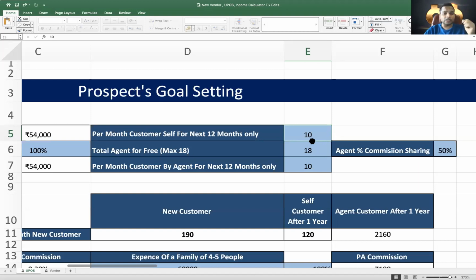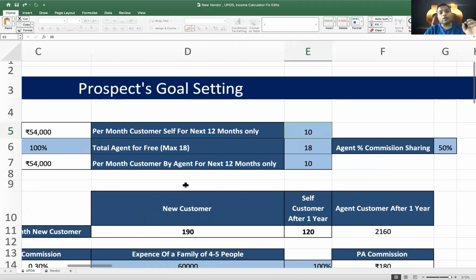In today's discussion, it was like, as soon as you start any business, let's say you have invested 50 lakh rupees, you are actually serious about the business. So you keep on calling people, you tell people. But when the cost of UPOS is on a very lower side, which is 54,000, you are not able to understand what it can give you.